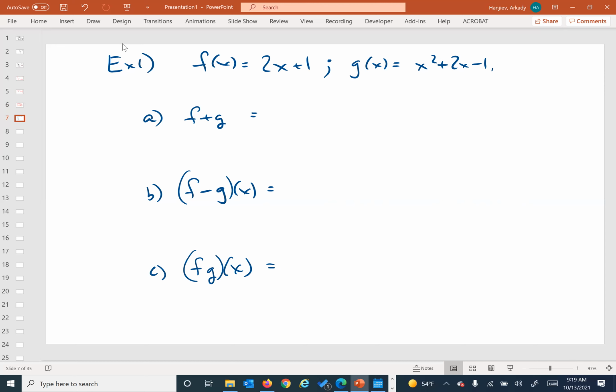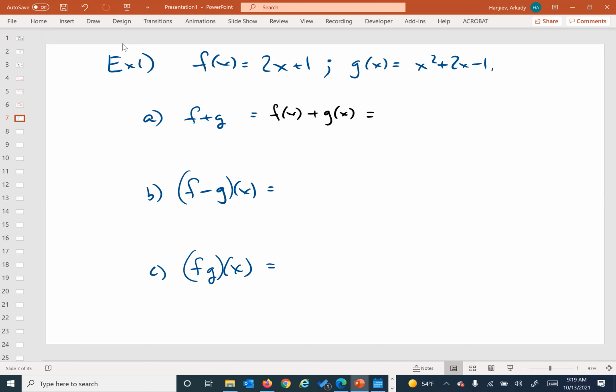All right, so f plus g, we can kind of do a few things here. If we want to put in all the variables, all the different pieces, we can. But functionally, what we're trying to do is add f of x plus g of x together, right?